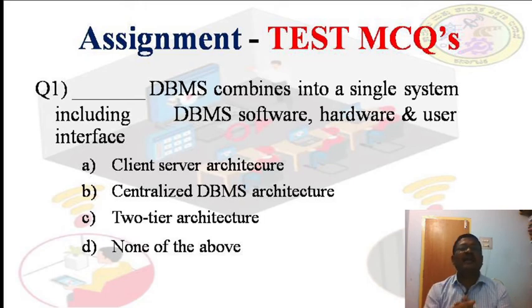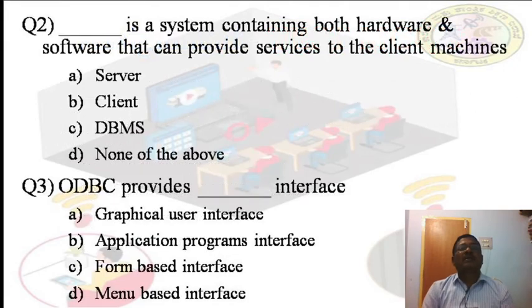Yes, it is definitely the centralized DBMS architecture. In centralized DBMS architectures, we combine all the software, hardware, and user interface into a single system. This first one is the answer. Second question: dash is a system containing both hardware and software that can provide services to the client machines. You can guess whether it is a server, a client, a DBMS, or none of the above. You just guess it.